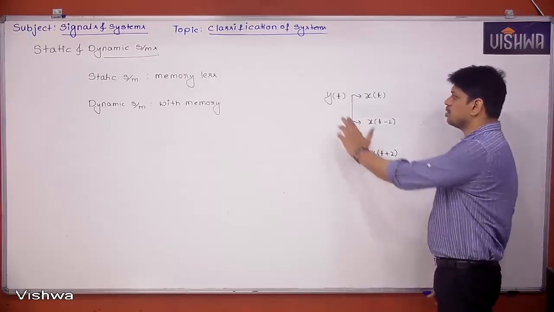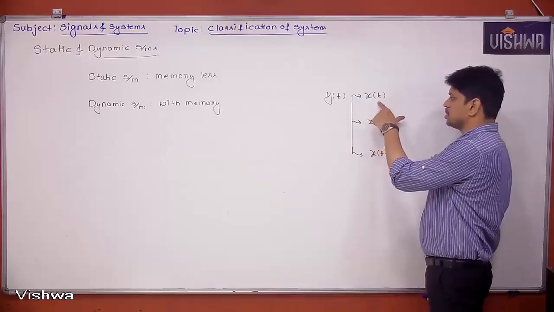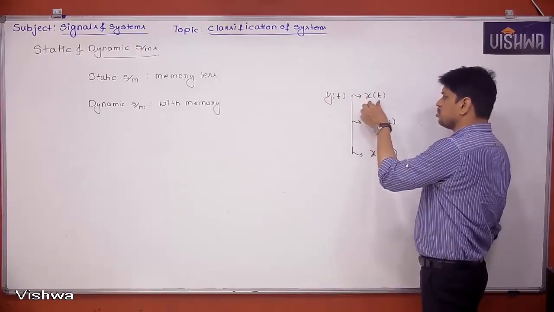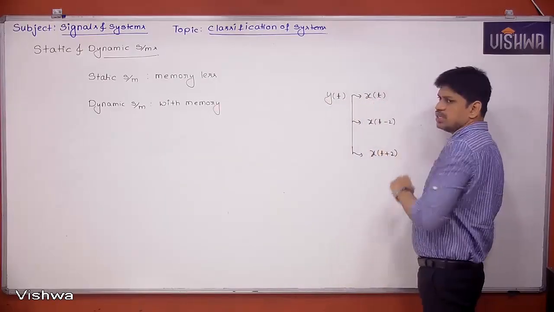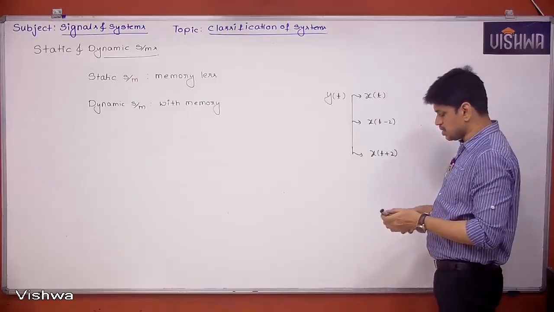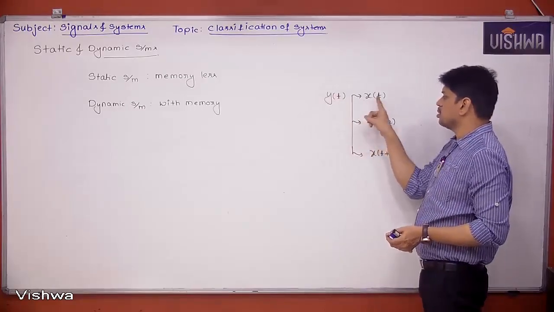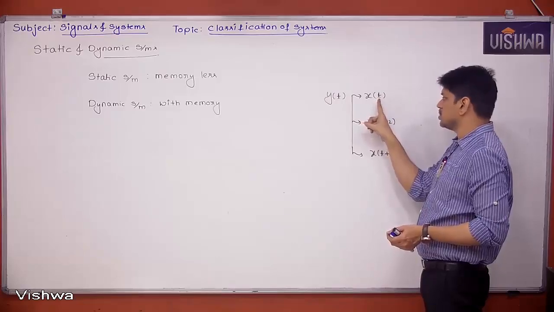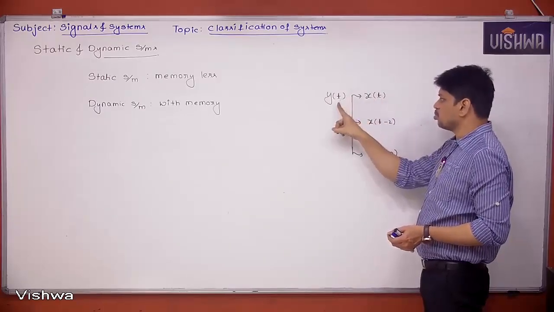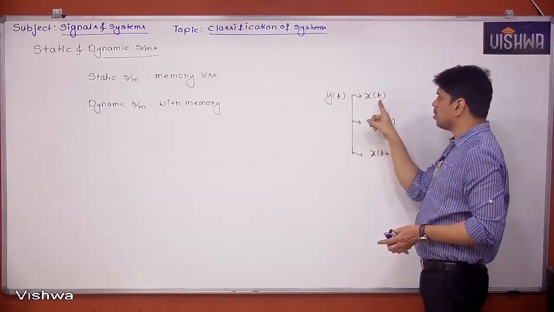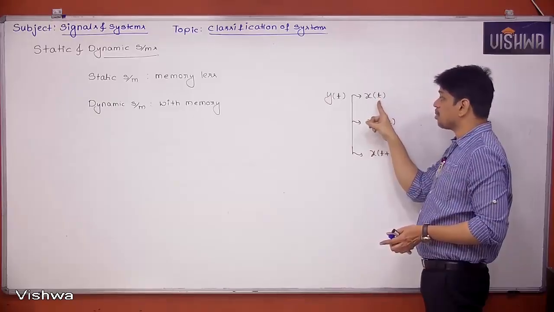So let's see. For y of t, if the output depends on the x of t term only, then we can say the system is a static system. Here x of t is the input for the output y of t, and we call it the present input.